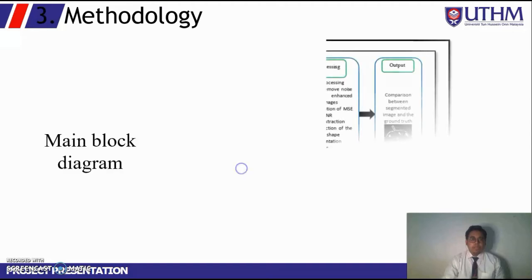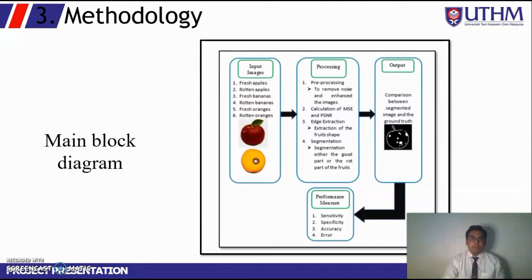Next, for the methodology, this is the main block diagram used in this research. The first is the input images, 120 images in total. Next is the processing. The first is pre-processing. Second is calculation of MSE and PSNR. The third is edge extraction, and the fourth is segmentation. Then the output images are the comparison between the segmented image and the ground truth. And lastly, the performance measures, which are sensitivity, specificity, accuracy, and error.